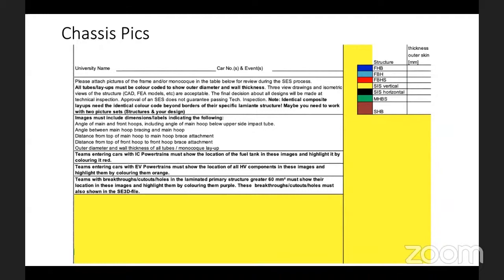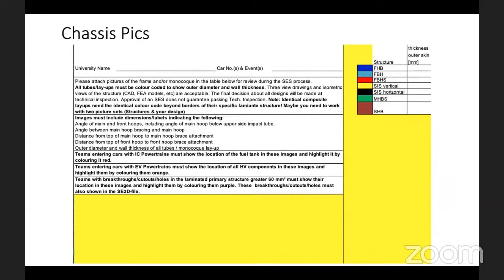So it has to have an angle of the main hoop and the front hoops, and also the angle of the main hoop below the upper side impact tube. If you want to know very specifically what this means, you need to refer to the T3.8.4 rule, which specifically talks about the angle of a main hoop below the upper side impact tube. So these angles, the rest of the angles, the distance from the top member to the bracing, and the diameter and wall thickness, these are the most important things when we look at this column. This has to be listed out and marked properly.